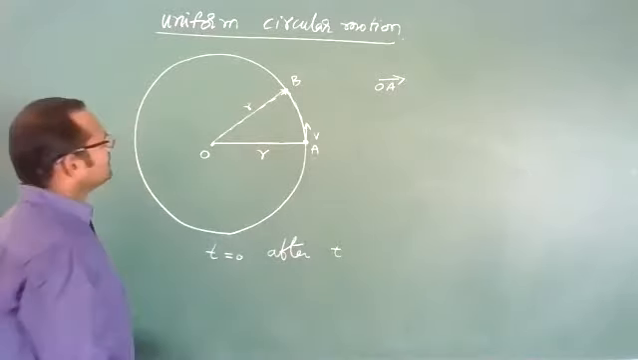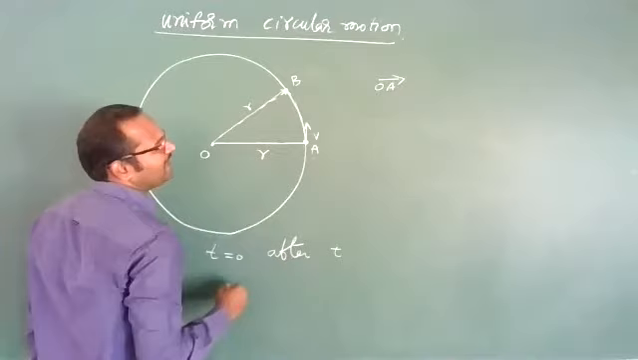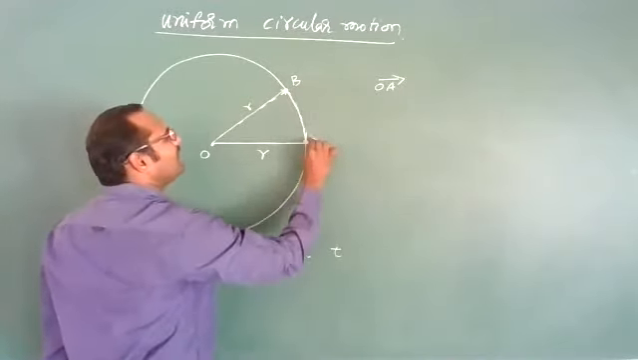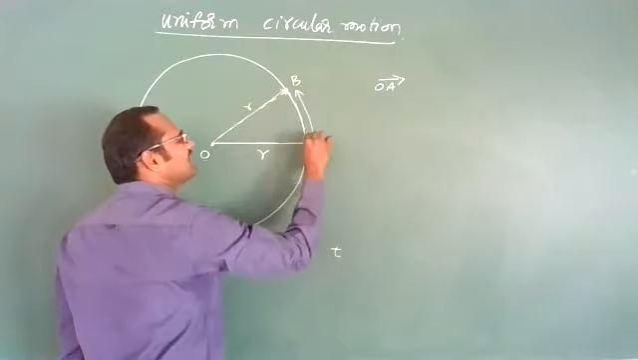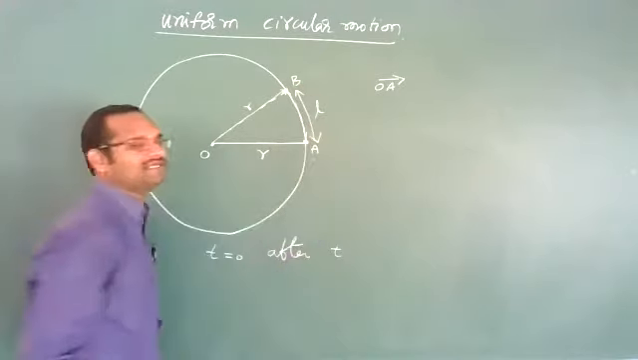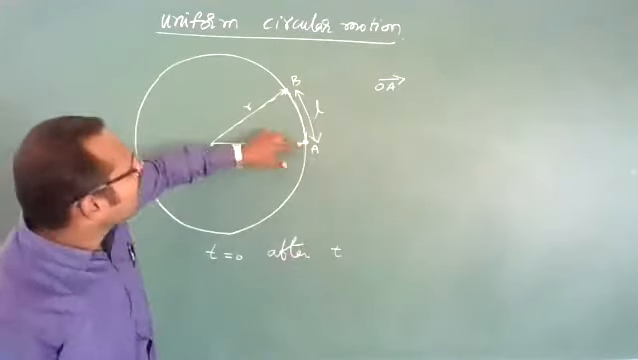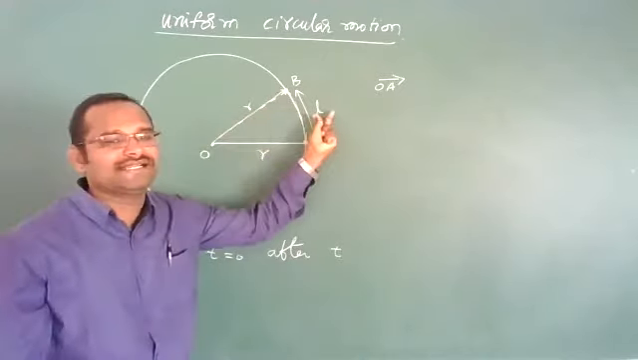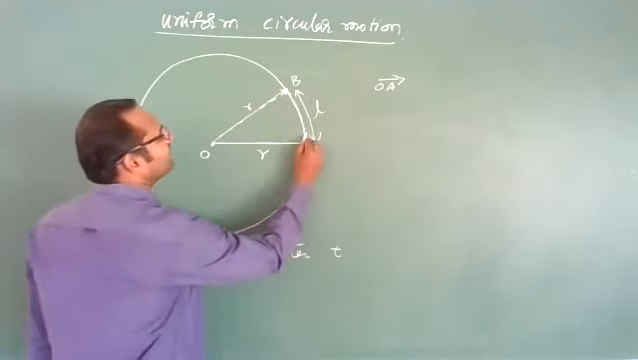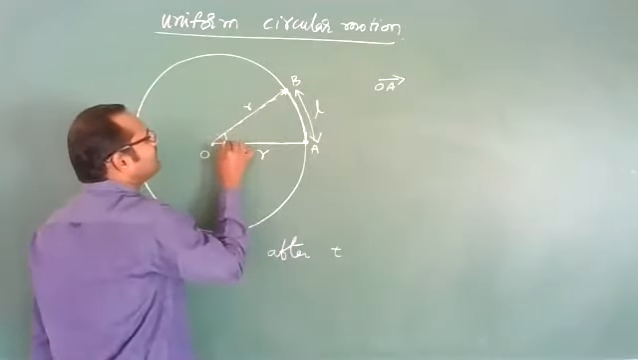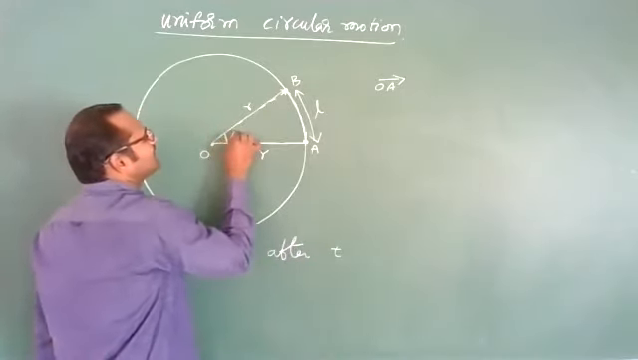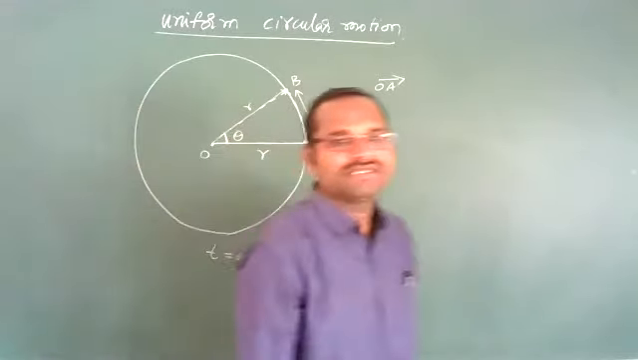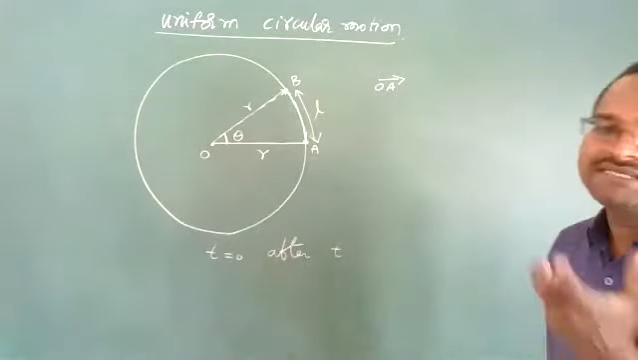Clear? So in this time interval, let us imagine the particle has traveled from A to B, a distance L along the circular path. Now, when it travels distance L, it sweeps out, means it covers some angle theta at the center.